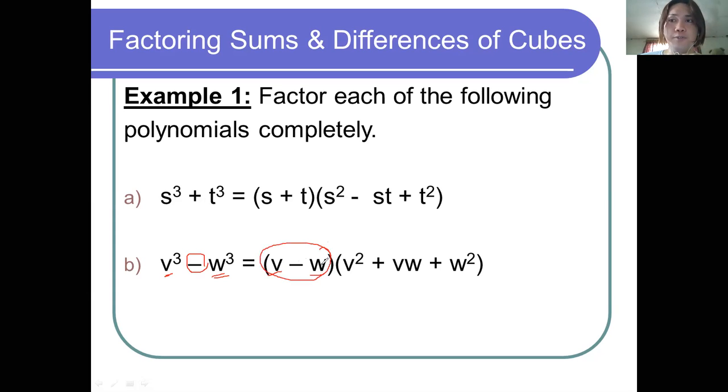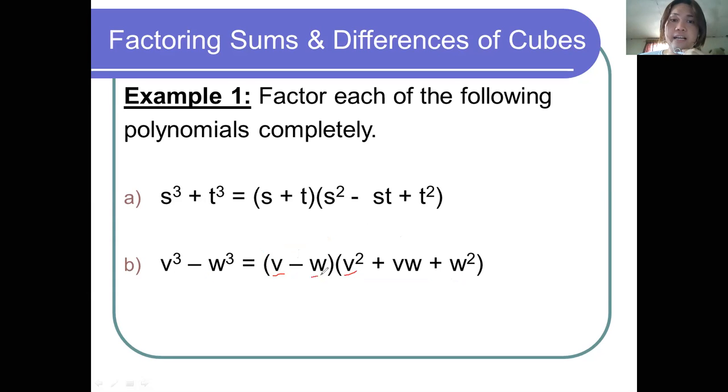So how to get the second factor? Make sure that we all know that the second factor is related to the first factor. Using the pattern I showed on the screen a while ago, to get the first term of the second factor, we square the first term of the first factor, v. The square of v is v squared.